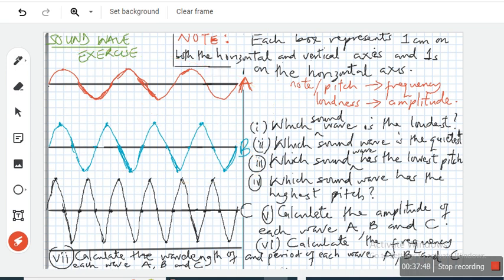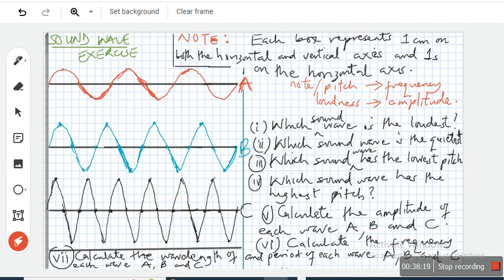The first one has 1, 2, 3, only 3 cycles. From here to here is a complete cycle, also from here to here. This one has 1, 2, 3, 4 cycles. This one has 1, 2, 3, 4, 5, 6 cycles.